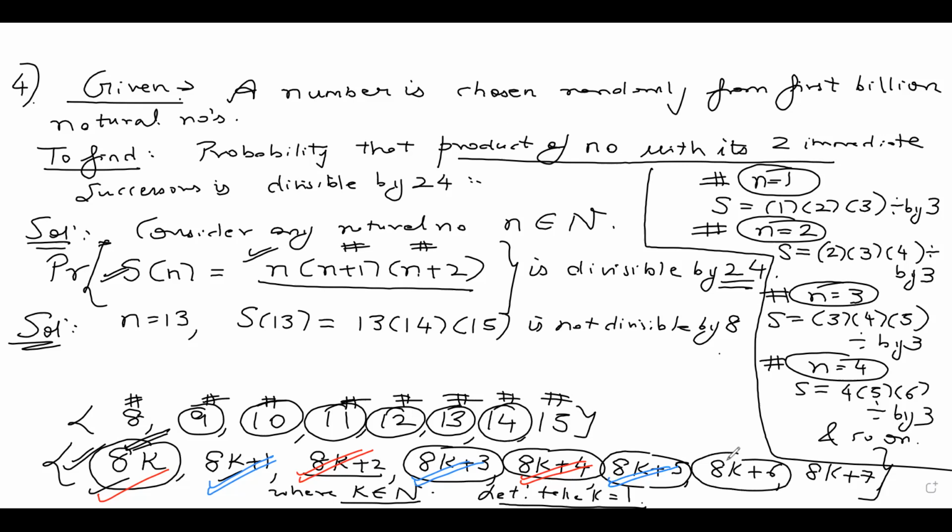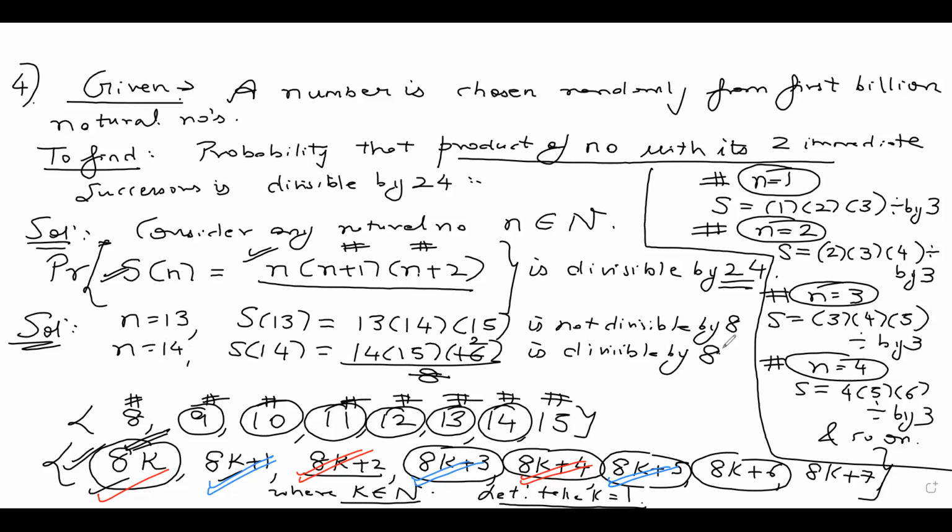14, which is of the form 8k plus 6. So for n equal to 14, S of 14 will be how much? 14 into 14 plus 1, 15 into 14 plus 2, 16. You can see it's divisible by 8. 8 2s are 16. So I can write this is divisible by 8. So I can put a red tick that all numbers of the form 8k plus 6 are divisible by 8.